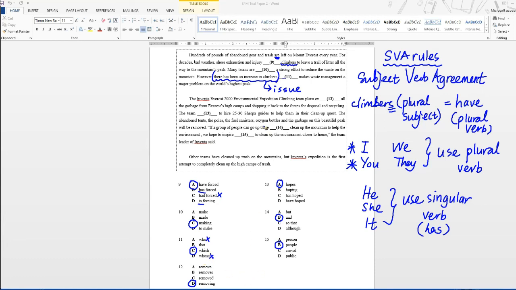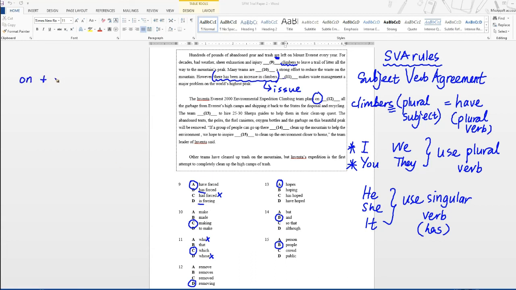Question 12. The Inventor Everest 2000 Environmental Expedition Climbing Team plans on removing. So this one is also a continuous tense. You are doing this action right now. And one more thing that you need to see is the word on. The word on is usually followed by verbs with ing.